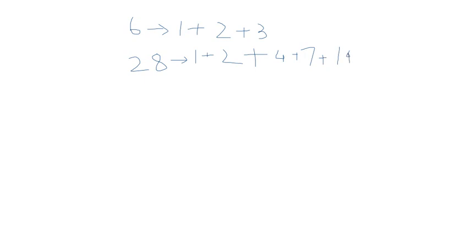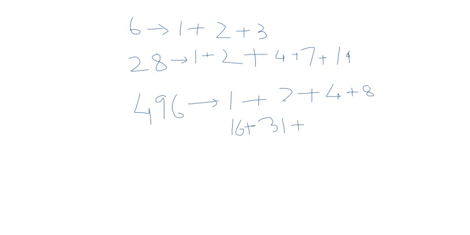496, which is 1 plus 2 plus 4 plus 8, plus, these are all the factors of 496, plus 16 plus 31 plus 62 plus 124 plus 248.